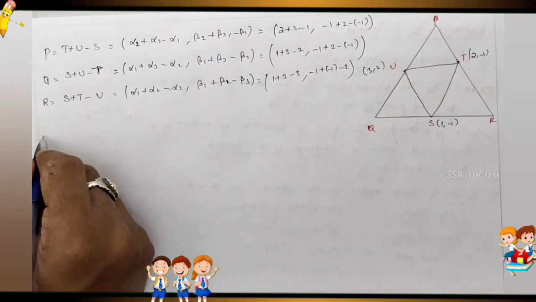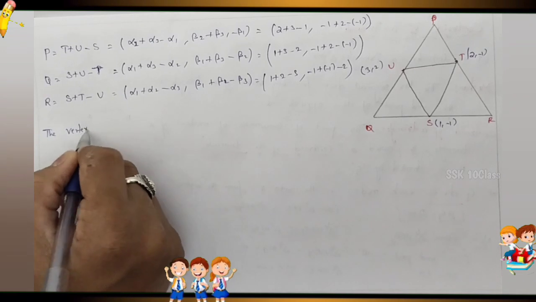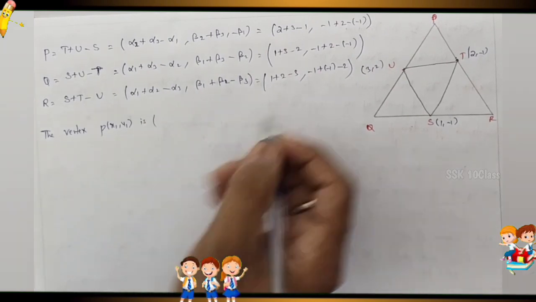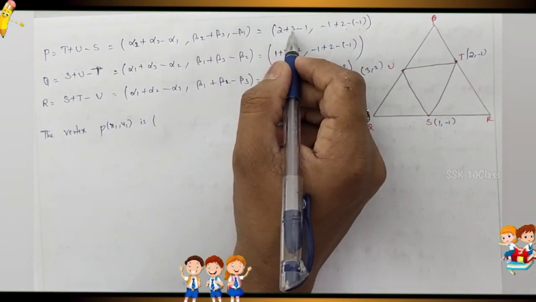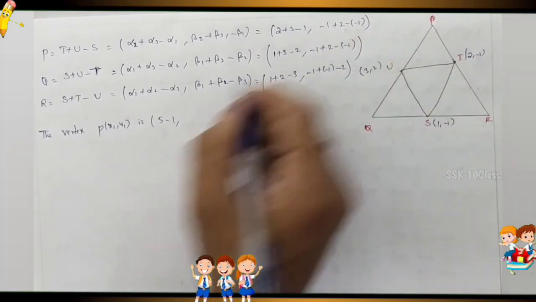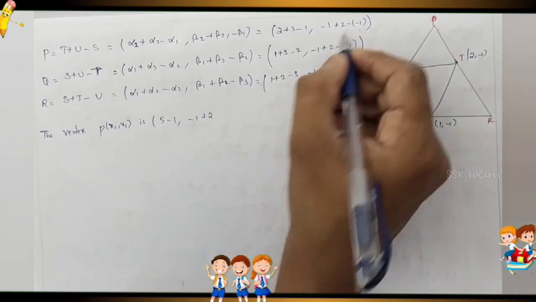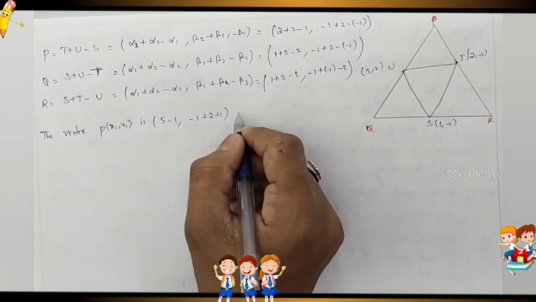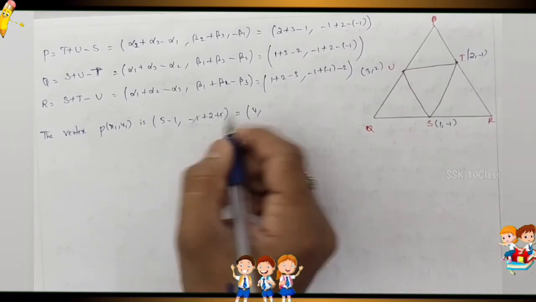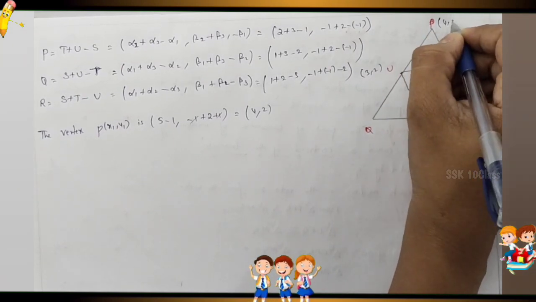Now what do we get in the vertices? The vertex P of x1 comma y1, so what are we getting? What is 2 plus 3? 5. 5 minus 1 comma next minus 1 plus minus 2 minus plus 1. So 5 minus 1 is 4 comma, plus 1 minus 1 cancel, that is 4 comma 2. So now the vertex P of x1 comma y1 is 4 comma 2.